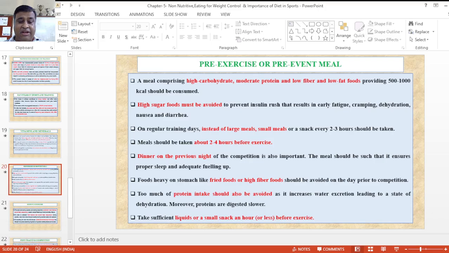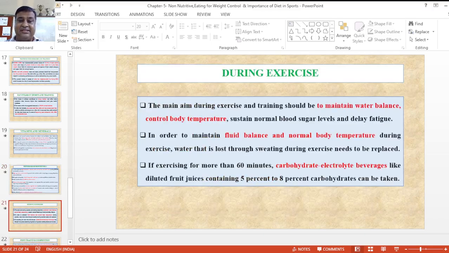Now take sufficient liquids or smaller snacks an hour or less before different types of exercises. During exercise, the aim is to maintain the water balance of your body, control body temperature, sustain blood sugar level and delay fatigue. Now to maintain fluid balance and normal body temperature during exercise, if the exercise is more than 60 minutes, carbohydrate electrolyte drinks should be taken, just like diluted fruit juices containing 5% to 8% carbohydrates.